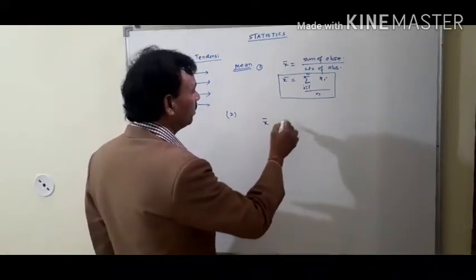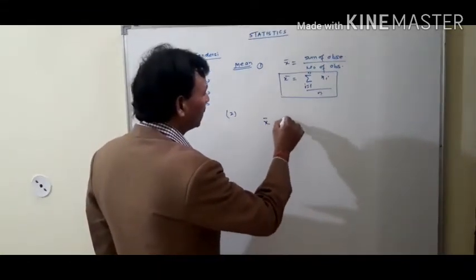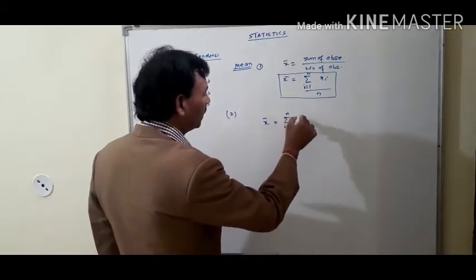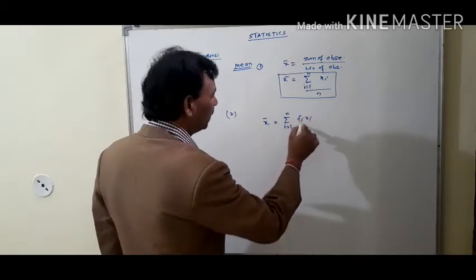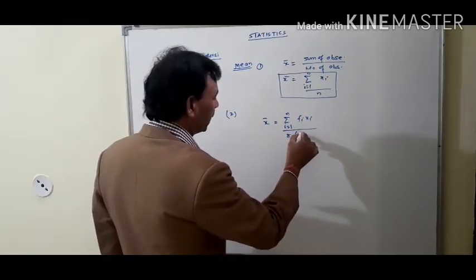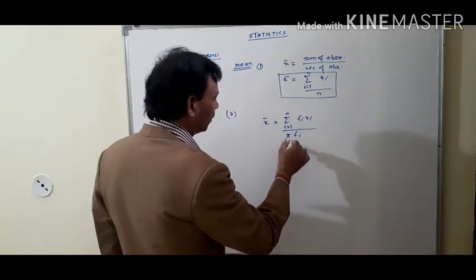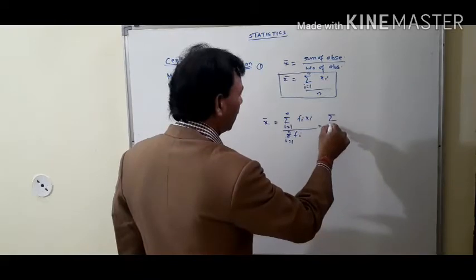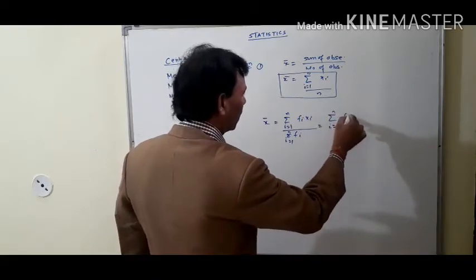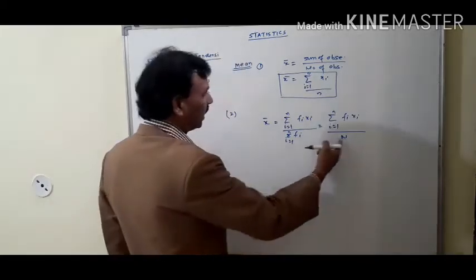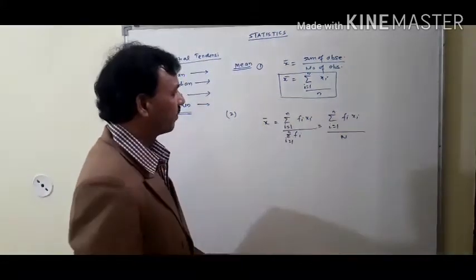X bar equals summation i equal to 1 to n fi xi, whole upon summation fi, where i equal to 1 to n, or summation i equal to 1 to n fi xi, whole upon capital N, where capital N represents the sum of frequencies.